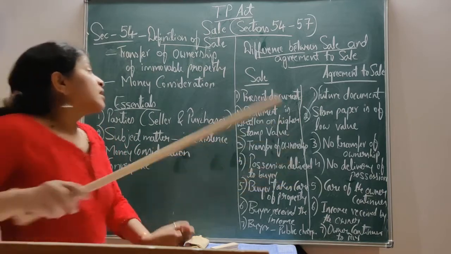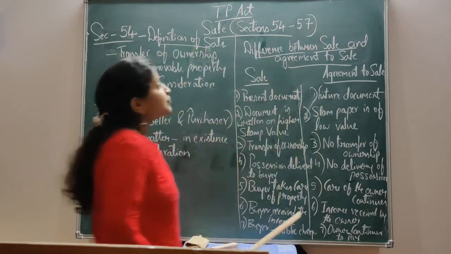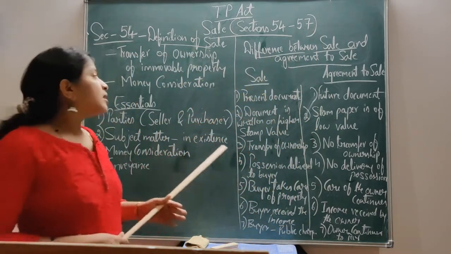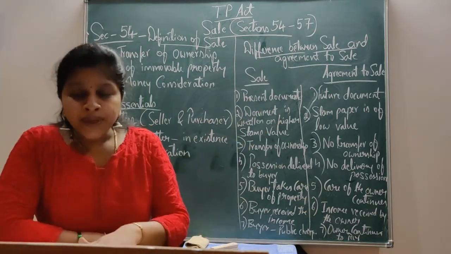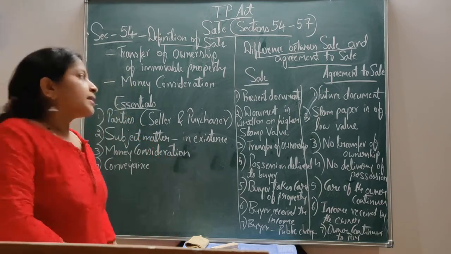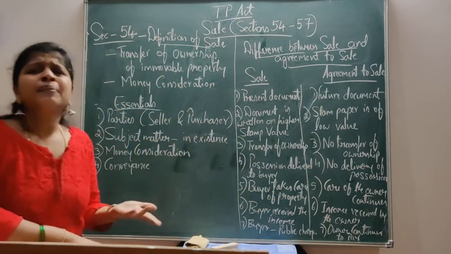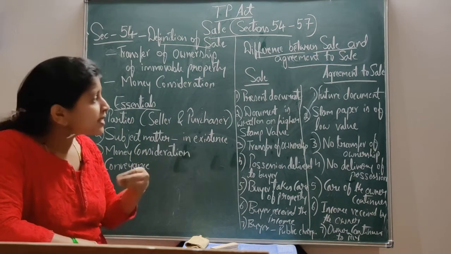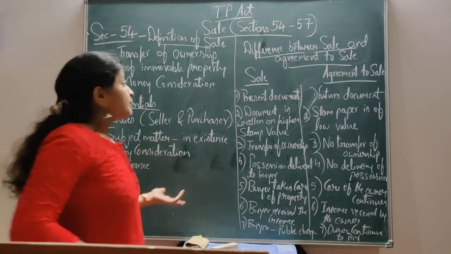Now, let me discuss the differences between the sale and agreement to sale. We have to know the difference between the sale and agreement to sale. Under sale, this is a present document. Sale is a present document. But agreement to sale is a future document. You are making an agreement with a purchaser that you are going to sell your property. It is only a future document, which you are going to sell in future.